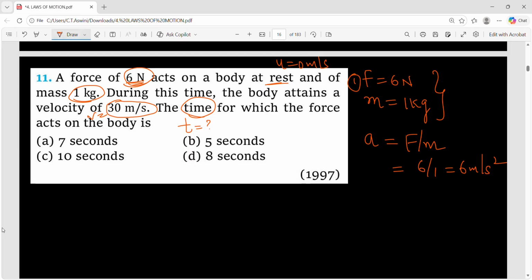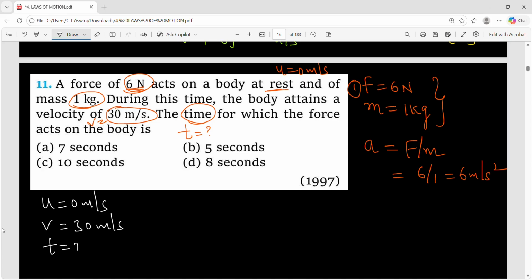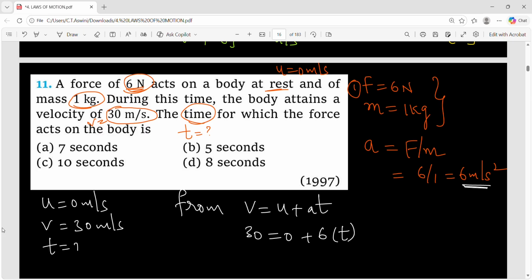Now, what is the other given data? Initial velocity is 0 meter per second. Final velocity is 30 meter per second. They are asking us the time, and you also got the acceleration now. So use this formula, equations of motion: v = u + at. So v is 30, u is 0, acceleration 6, time we don't know.